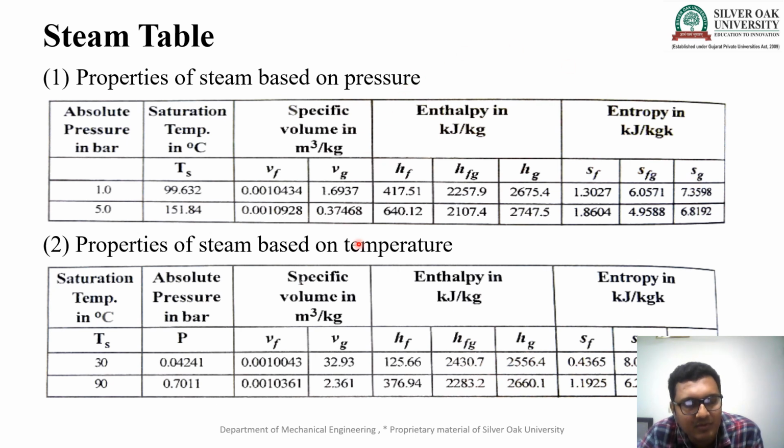If I talk about the one based on temperature, column number 1 and column number 2 are interchanged. Temperature comes first and pressure comes second. So temperature, then pressure, then Vf, Vg, Hf, Hfg, Hg, Sf, Sfg and Sg. All terms are similar to the pressure table. There is only one change: column number 1 and column number 2 are interchanged.